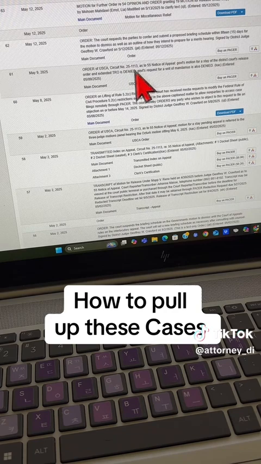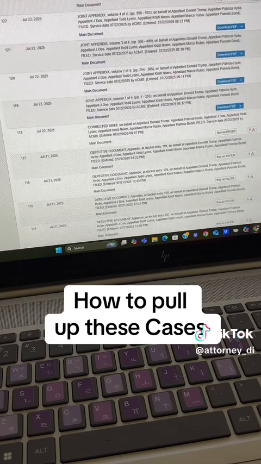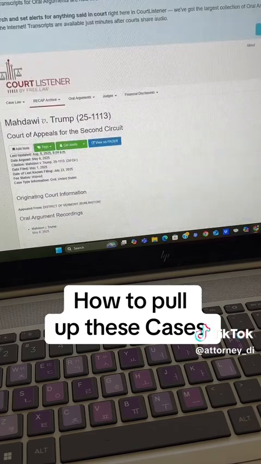So type in this number here and the name of the case. If you just put the number in for our appellate cases, it's still going to be kind of messed up. So put in at least one of the parties' names. So here we are. We have a second CourtListener website that we're going to, specific for the Court of Appeals for the Second Circuit.